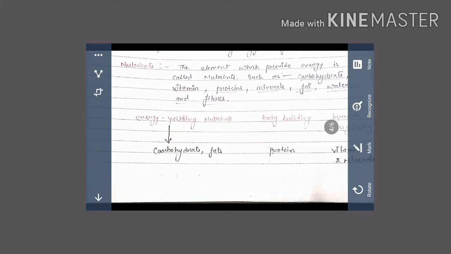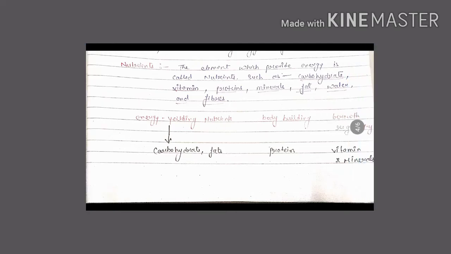Next one, we are going to the topic of nutrients. Nutrients means the elements which provide energy. The food we are taking provides us energy, and we call these nutrients. There are mainly 7 types of nutrients: carbohydrate, vitamin, protein, mineral, fat, water and fibers. These are the nutrients which help us to give energy. All these nutrients have some specific function.